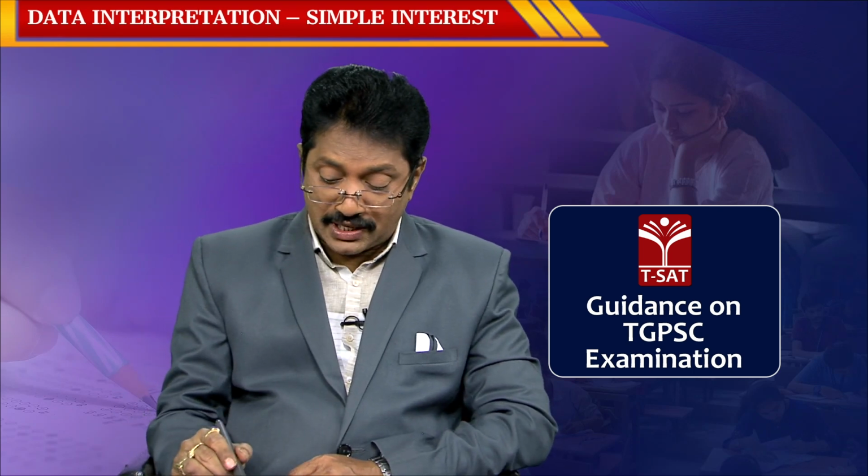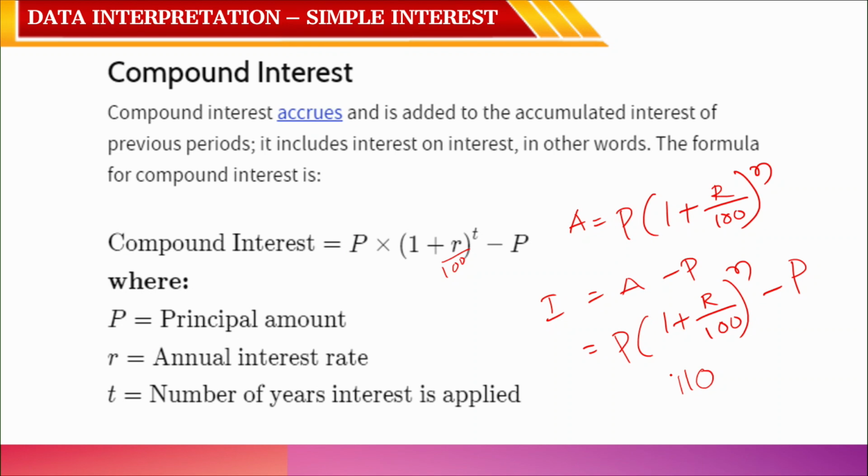So, if you take 110 rupees as the principal amount and 11 rupees is the interest for that, means here 121 rupees after 2 years. In compound interest you have to pay 121 rupees, whereas in simple interest you have to pay just 120. So, that is the reason we said it includes interest on interest.